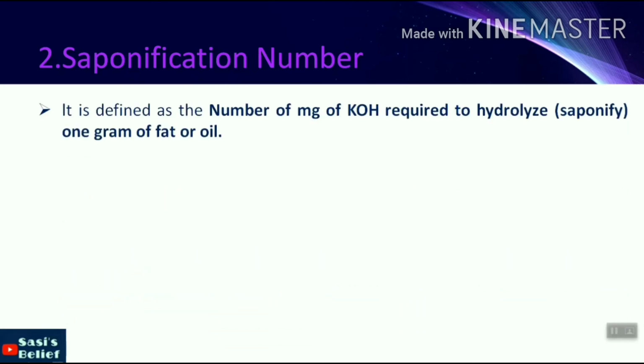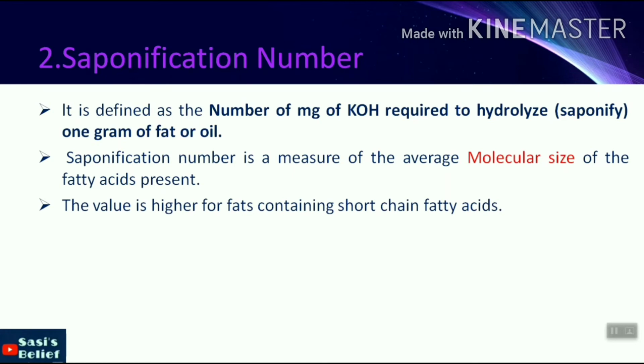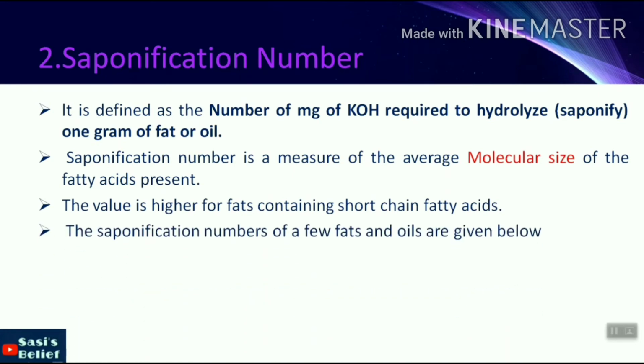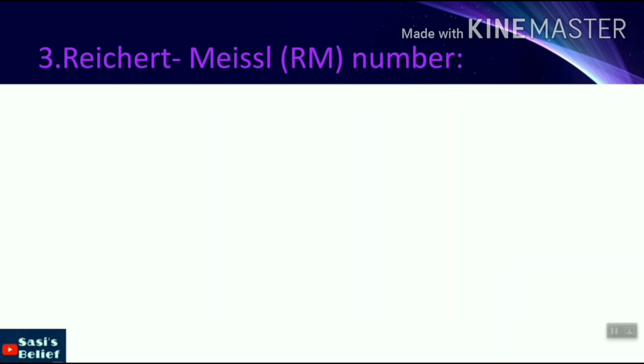Next, the second one, saponification number. It is defined as the number of milligrams of potassium hydroxide required to hydrolyze 1 gram of fat or oil. Saponification number is a measure of the average molecular size of the fatty acids present. The value is higher for fats containing short chain fatty acids. Saponification numbers of a few fats and oils are given below. Human fat contains 195 to 200, butter contains 230 to 240, coconut oil contains 250 to 260.